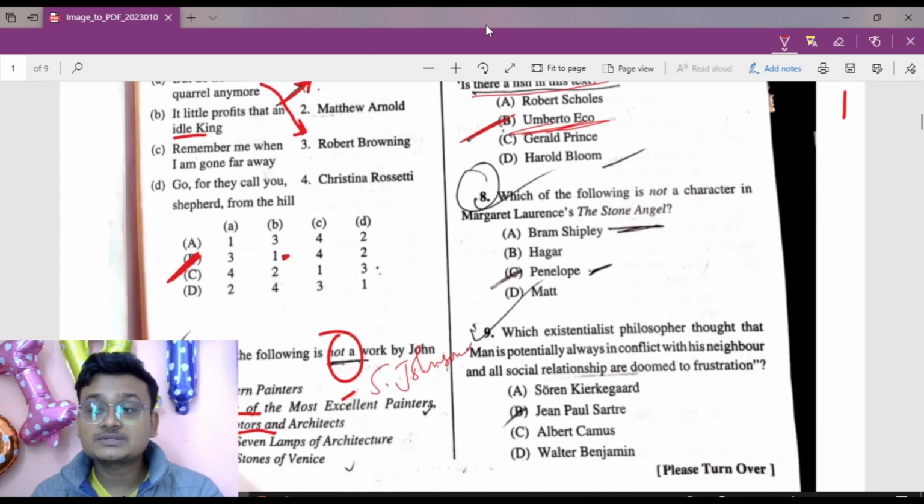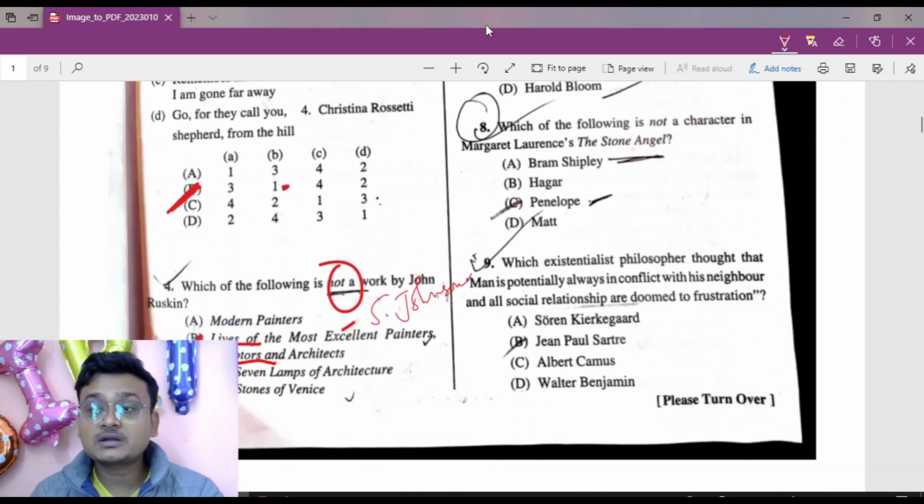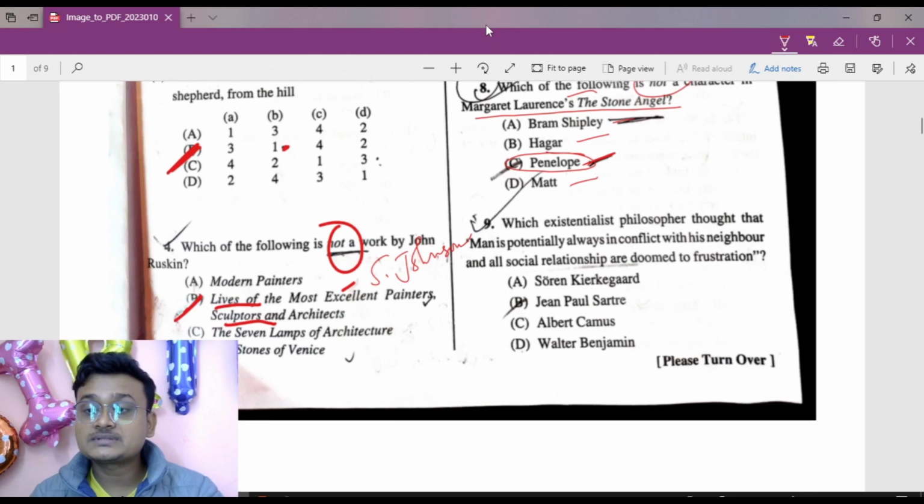Now question number 8: which of the following is not a character in Margaret Laurence's The Stone Angel? Bram, Shipley, Hagar, Marvin, all of them appear, but Penelope doesn't appear in Margaret Laurence's novel The Stone Angel. So Penelope is the right answer here. Now move to question number 9.